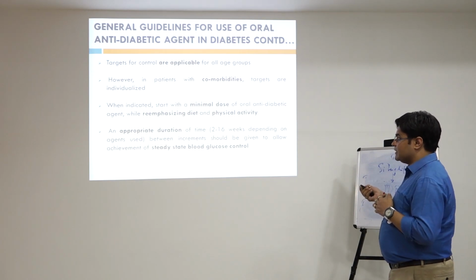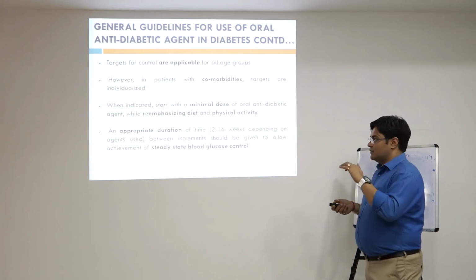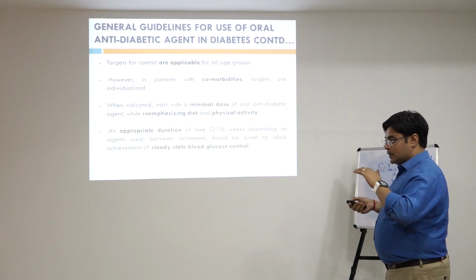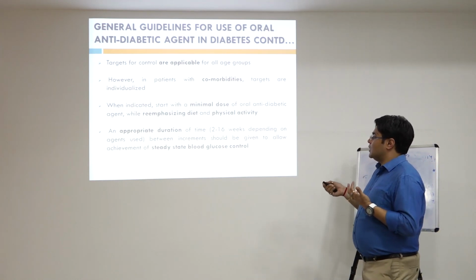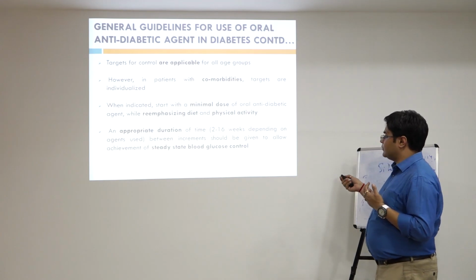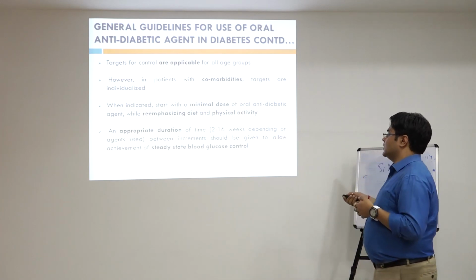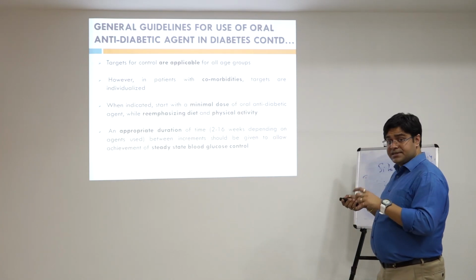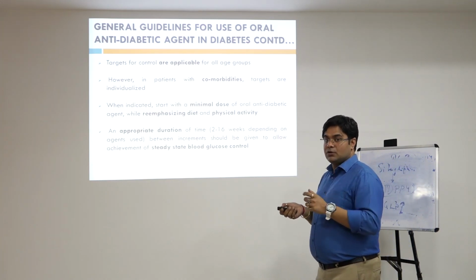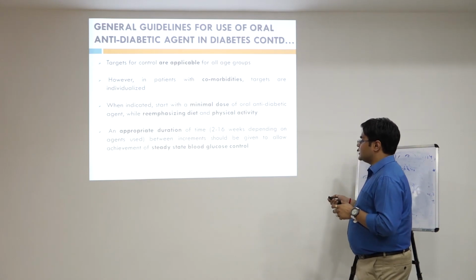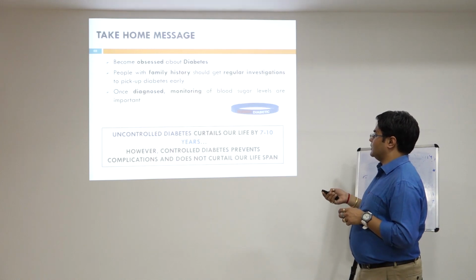When indicated, start with a minimal dose of oral anti-diabetic agent while re-emphasizing diet and physical activity. We have to reduce the intake of food which is causing problems. So we have to emphasize the diet plans, and we have to ensure that physical activity is not too rigorous and not too little either. An appropriate duration of time is needed, it takes time actually. It is not one thing that will obviously come into range immediately. So we have to be really patient with this, and wait for the achievement of steady state blood glucose control levels.